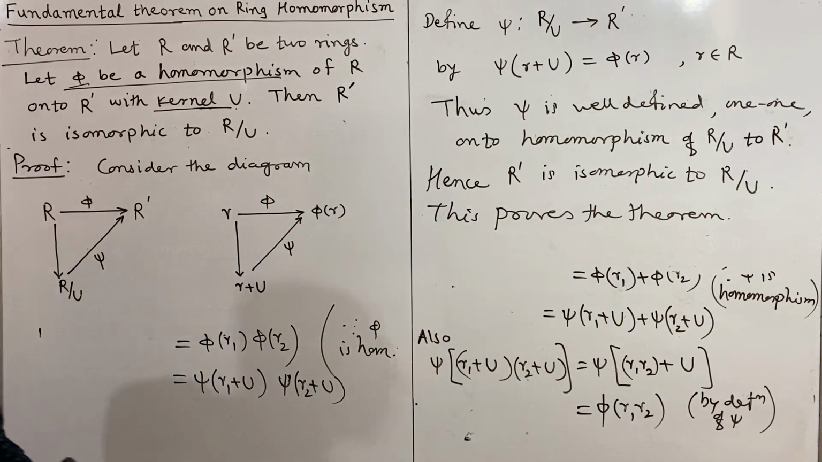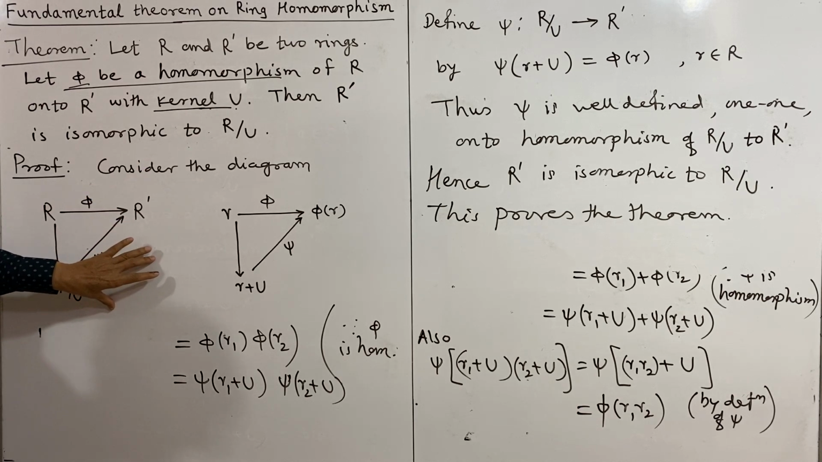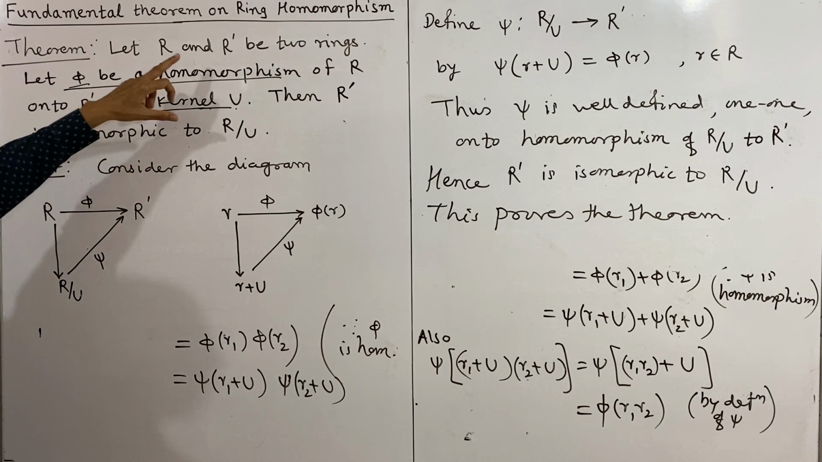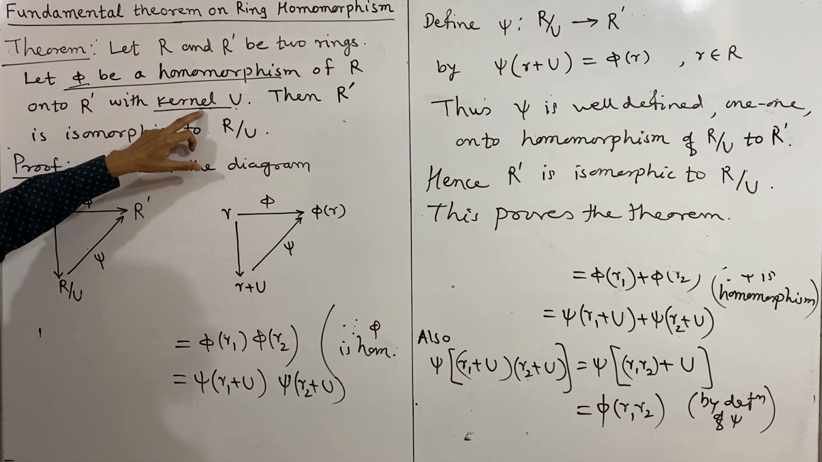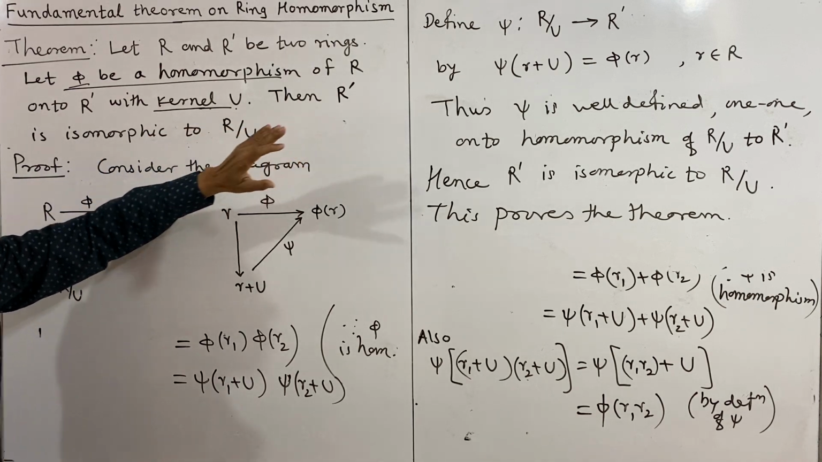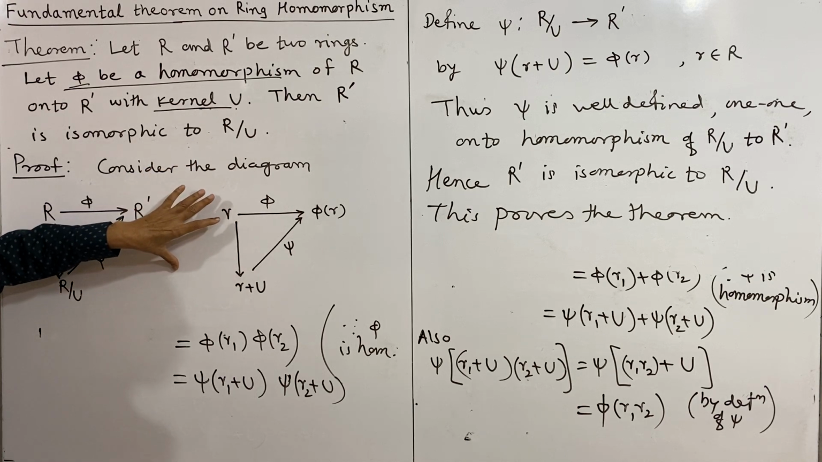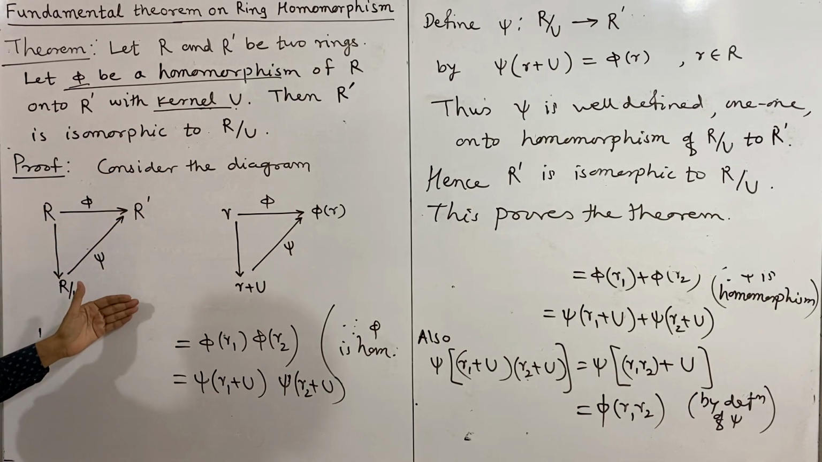This is known as the fundamental theorem of ring homomorphism: if R' is a homomorphic image of R with kernel U, then R' is isomorphic with the quotient ring R/U. So this is the fundamental theorem of ring homomorphism, which we have just proved.